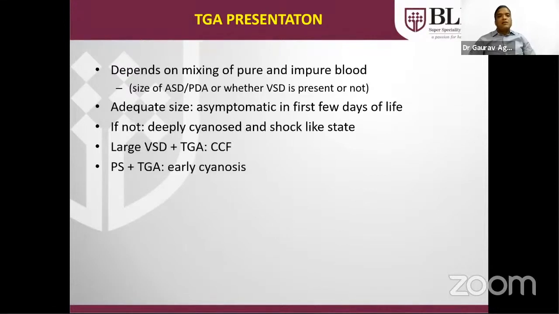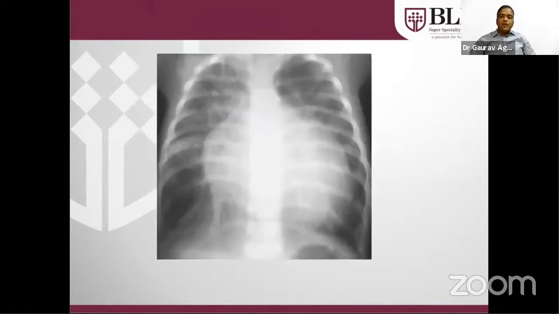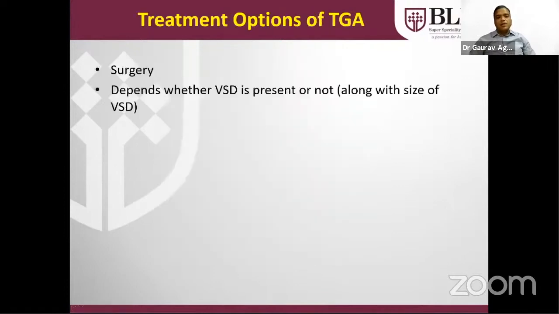If a large VSD is there with TGA, the patient will present by 1 month of age in the form of heart failure. If VSD is not there, the patient will be very blue. If VSD is there with pulmonary stenosis, the cyanosis will be predominant. Typical X-ray of TGA: X-shaped heart with pulmonary plethora, but that is with a large VSD. Without VSD, the X-shaped heart will be there, but pulmonary plethora will not be there.